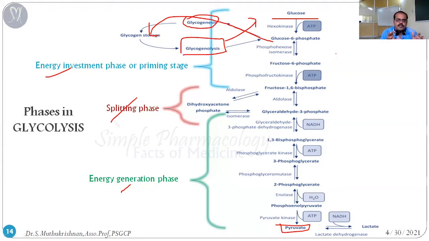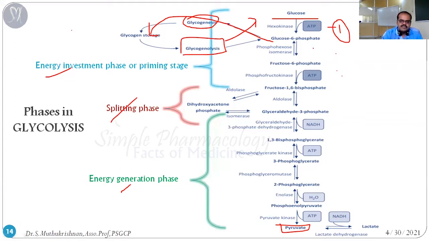But in this process, so many enzymes and hormones are involved. Particularly, glucose is converted into glycogen. The conversion of glucose into glucose 6 phosphate has an essential enzyme, hexokinase or glucokinase. These enzymes are responsible for the conversion of glucose into glucose 6 phosphate. This is the first conversion. The hexokinase or glucokinase is regulated by insulin. That is an important one.